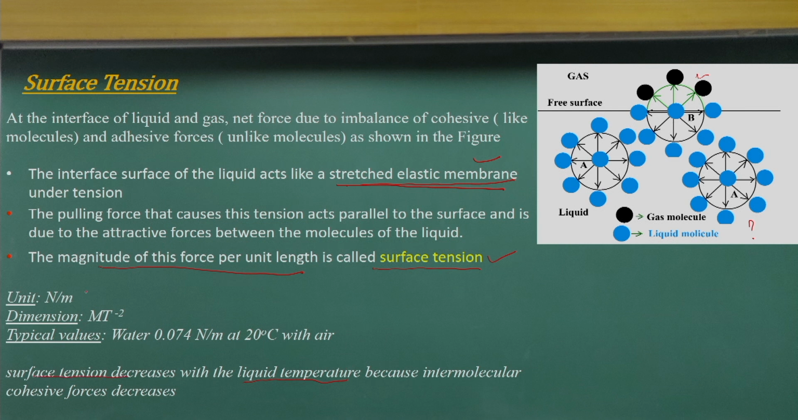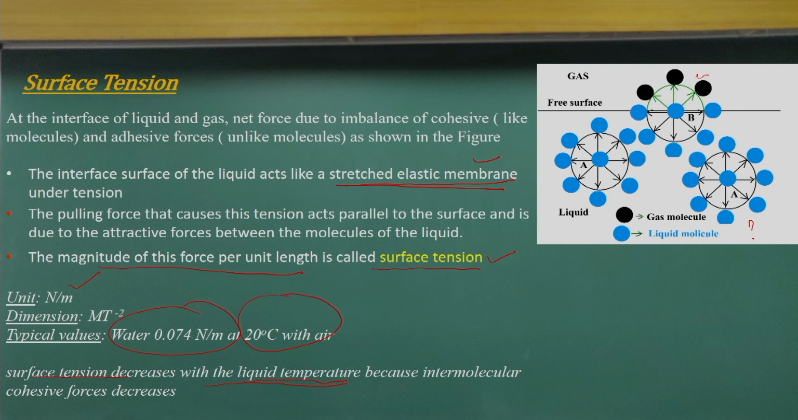Surface tension is defined as a force acting per unit length, so its unit is Newton per meter, and the surface tension of the water-air interface is 0.07 Newton per meter. From the molecular perspective, as the temperature increases, you will have a decrease of the cohesive forces.